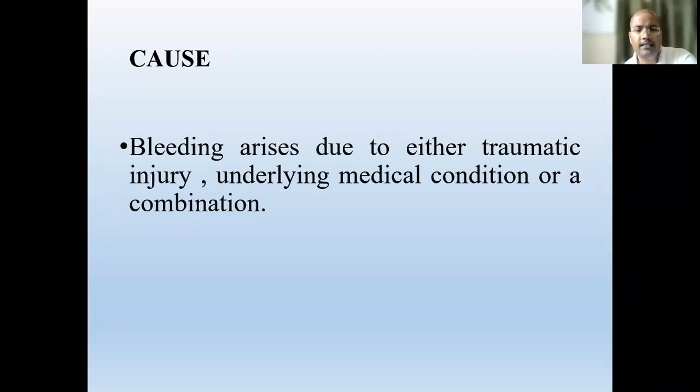So traumatic injury or medical conditions, or the combination of both. A person having coagulopathy, defective coagulation, may at the same time get trauma. So in that patient the bleeding also may be there.